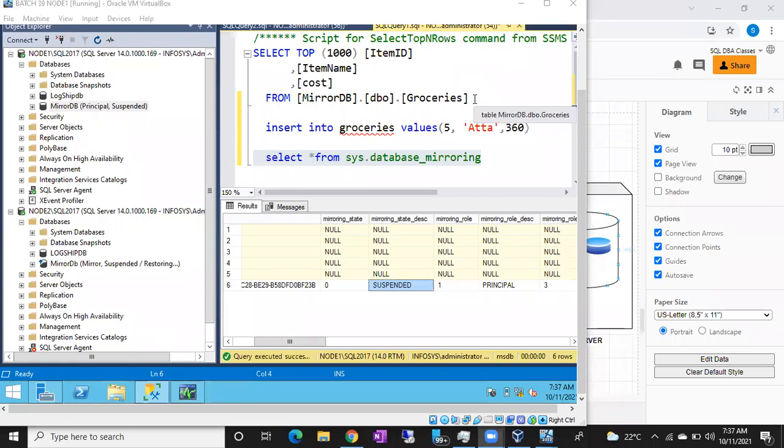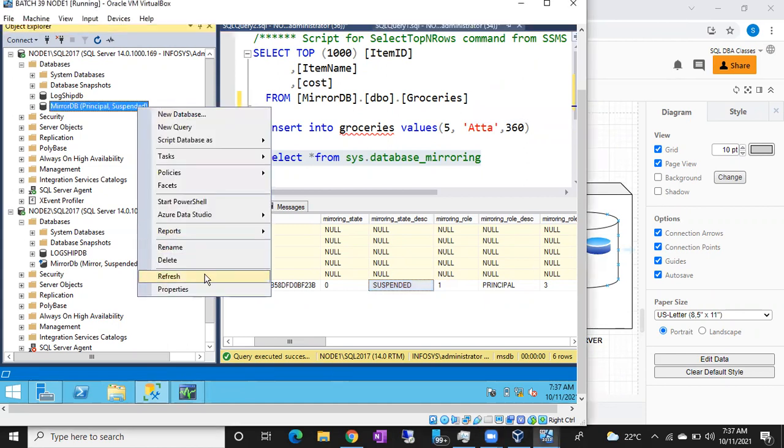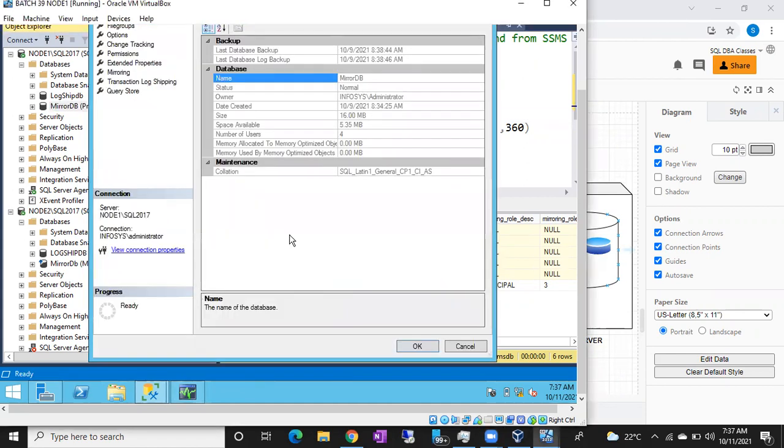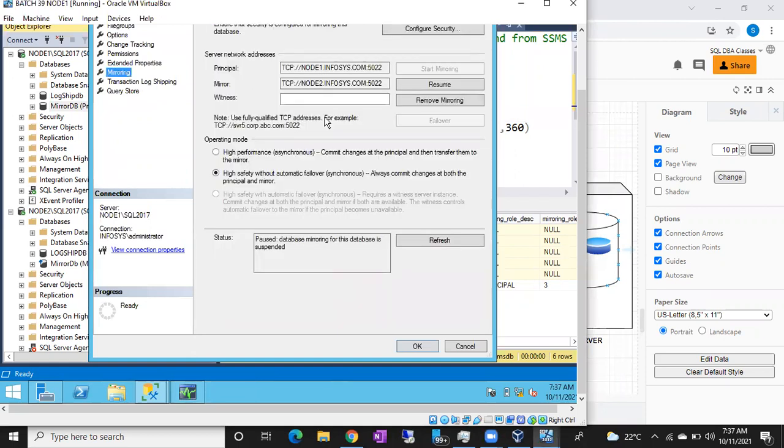Right, most of you said yes. So the answer is yes. Those who said no, please correct it. You can change your mirroring mode from synchronous to asynchronous, and asynchronous to synchronous. But again, for that you have to take extra approvals. Don't change whenever you want. It's not an option to change immediately. You have to take the proper approvals, then only you can change it.